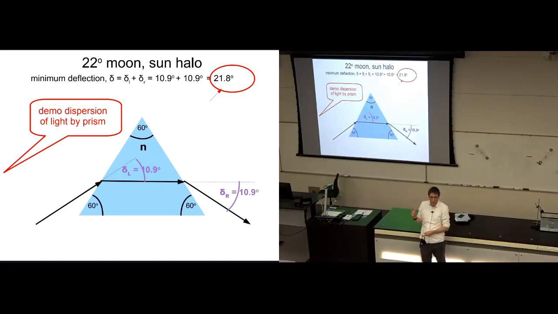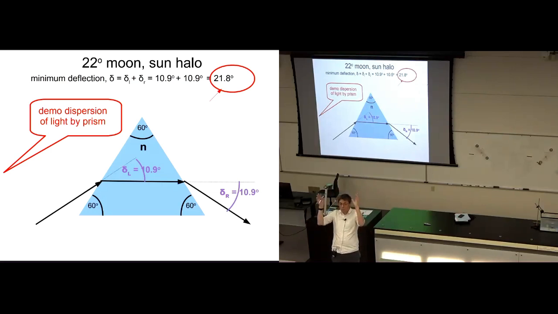What was the halo at? The halo was at 22 degrees. So that halo is literally telling us where it comes from. It's coming from something in the atmosphere that has a refractive index of 1.31, that under two refractions gives a halo at 22 degrees. We know that ice has that refractive index.